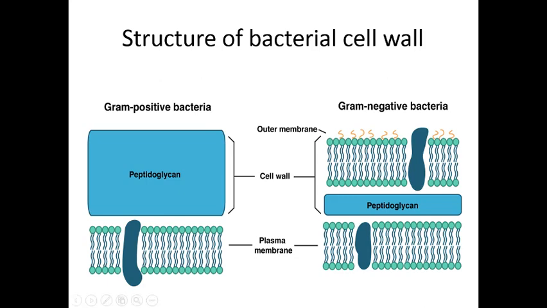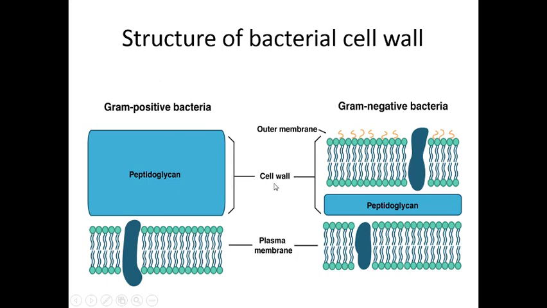On the slide you can see the image of the gram positive bacterial cell wall, and this one is the gram negative bacterial cell wall. You can see the peptidoglycan and the plasma membrane. Just above the plasma membrane there is a peptidoglycan layer, and it is known as the cell wall.